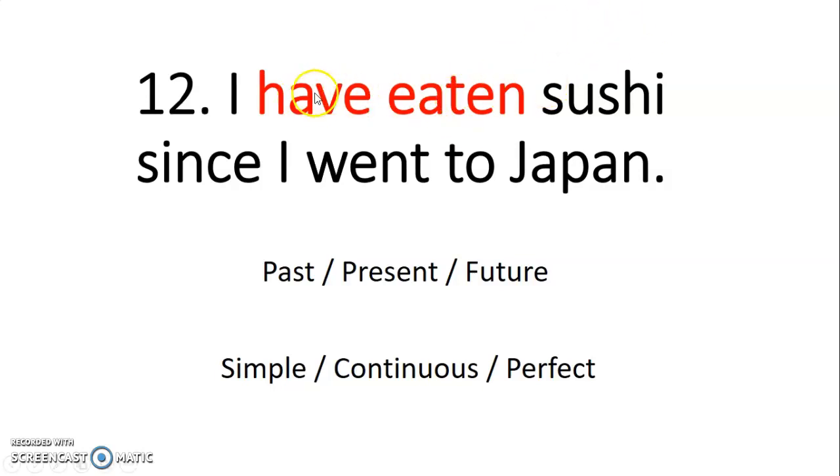Okay, so it has have, and it has verb 3, so that is perfect simple. There's no ing, there's no will, there's no had, so it's present perfect simple. We use this for something that started in the past but is not finished in the present. For example, I have taught English for 10 years. Okay, not finished yet.